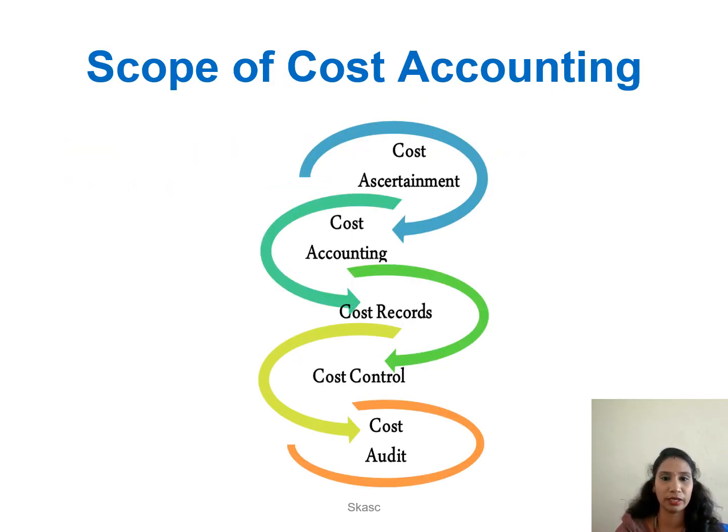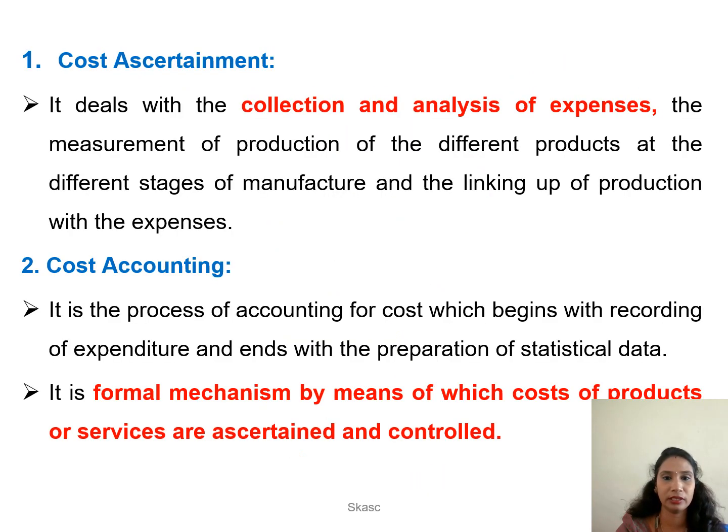Scope of cost accounting. Here there are 5 steps: cost ascertainment, cost accounting, cost records, cost control, and cost audit. First one, cost ascertainment. It deals with the overall collection and analysis of expenses incurred in production for the different products at different stages of manufacture. The expenses are linked with the production and analyzed for what kind of expenses have been made for the entire production.